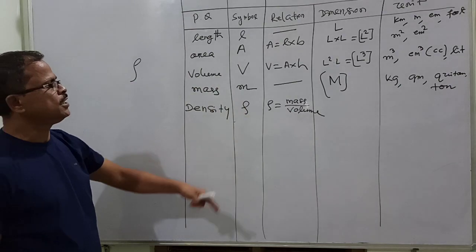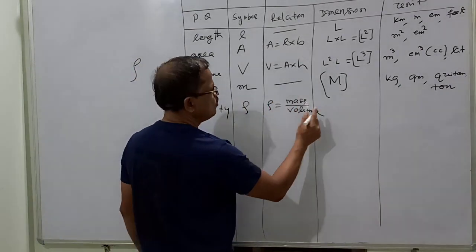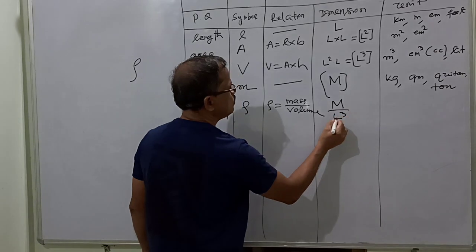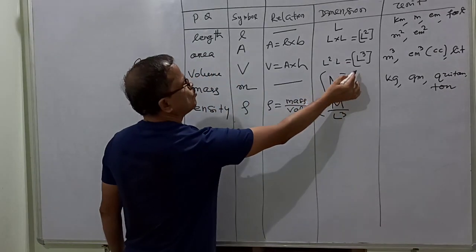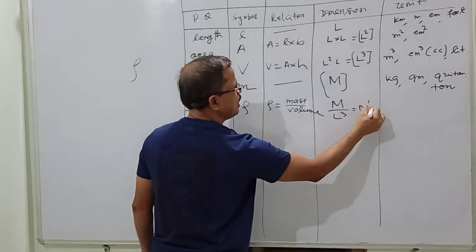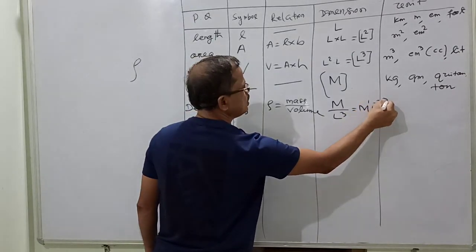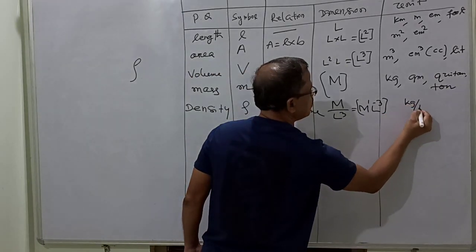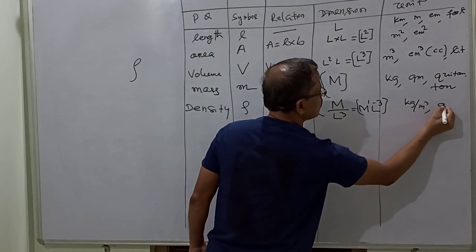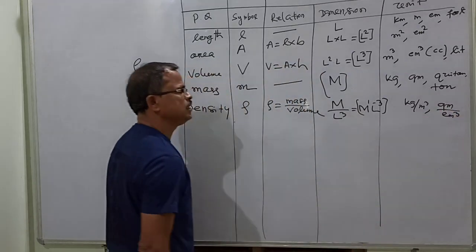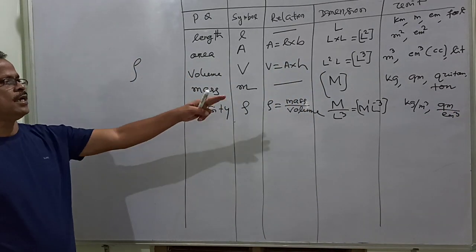Density is mass by volume, mass is capital M, volume is L cube. Divide it, then it comes to M power 1, L power minus 3. That is the dimension of density. The unit is kg per meter cube or gram per centimeter cube.